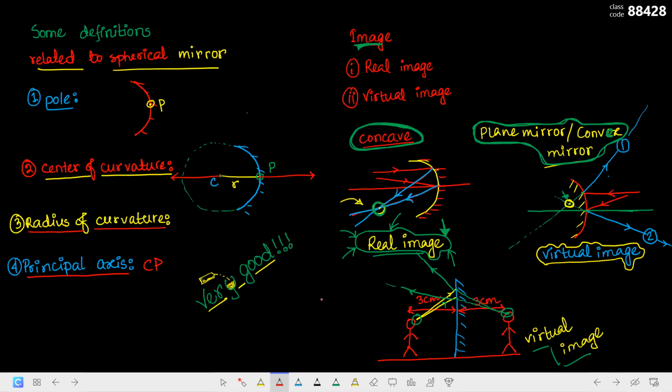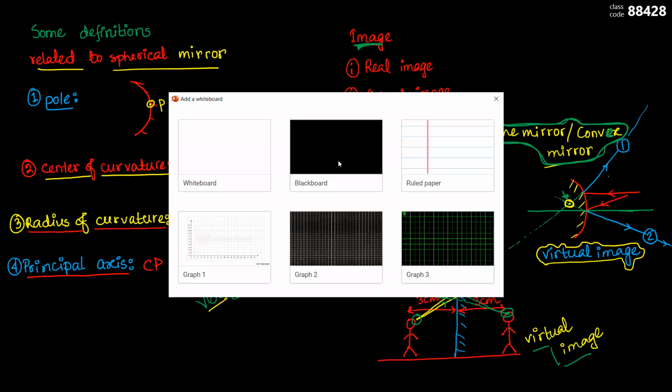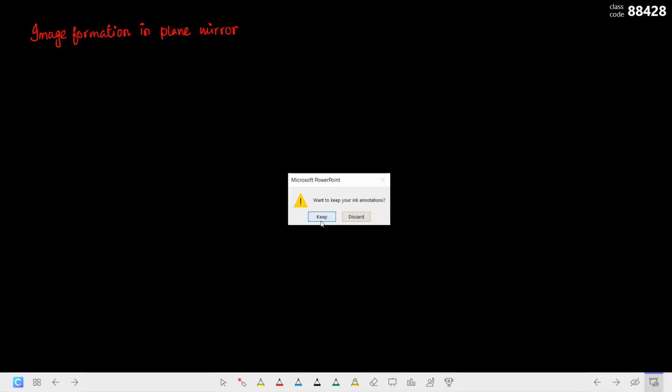Yes, sir. Okay. So now we will learn how the image is formed in a plane mirror. Image formation in a plane mirror. How about we watch a video on this, okay? I think that will be more clearing.